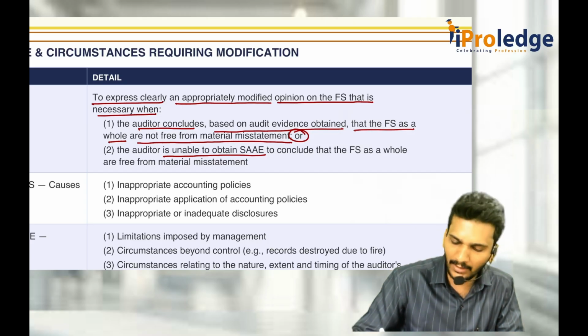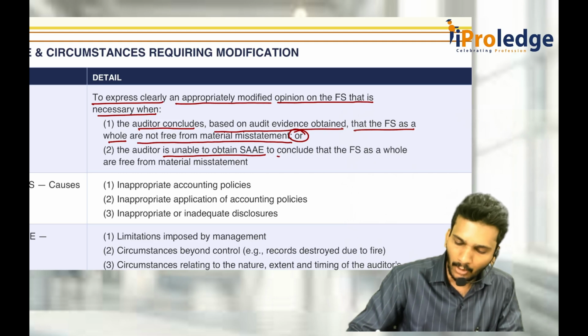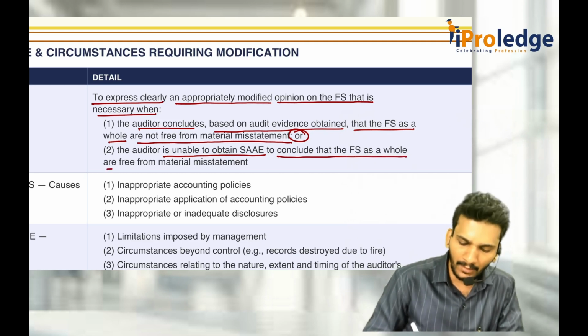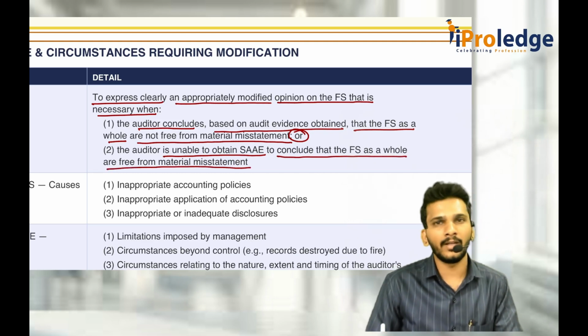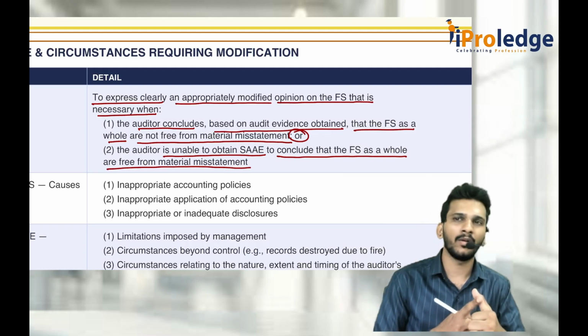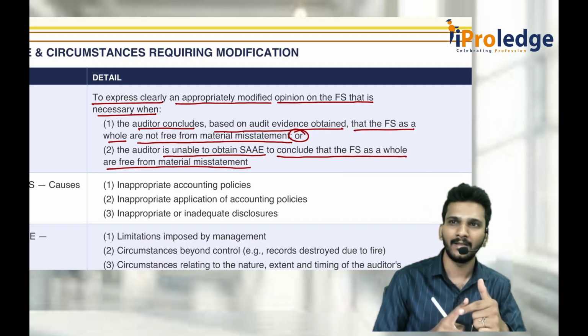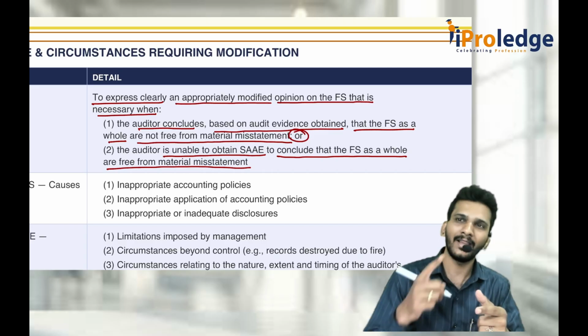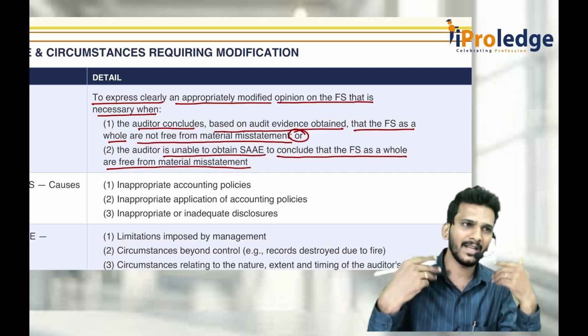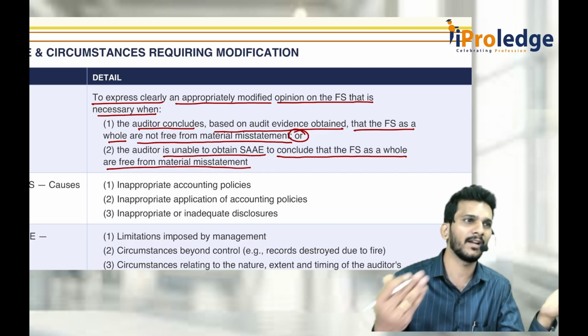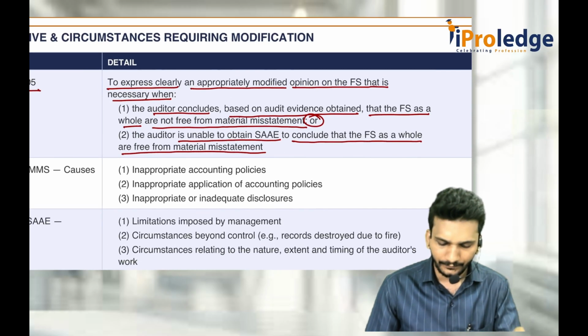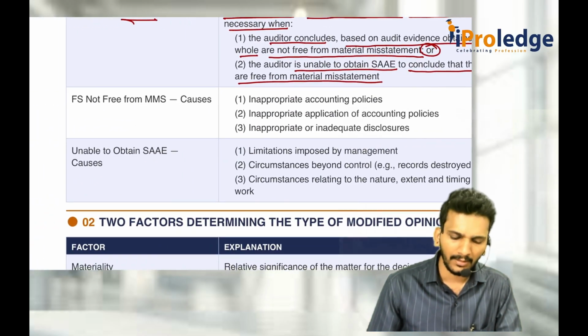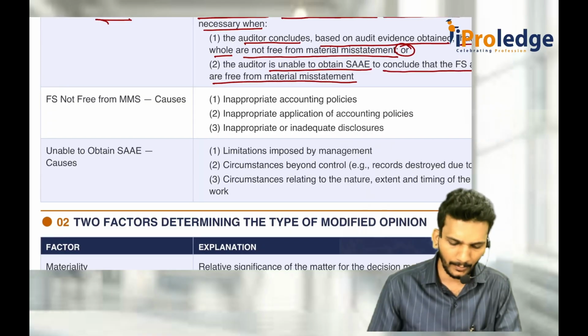The auditor is unable to obtain sufficient and appropriate audit evidence to conclude that financial statements as a whole are free from MMS. One, he got evidence and concluded yes, it is not free from MMS, or he is not able to get the evidence to tell that it is free from MMS. That means he indirectly assumes that there is something fishy, that is why they are not giving the evidence. Under those two situations, the auditor will modify the opinion.